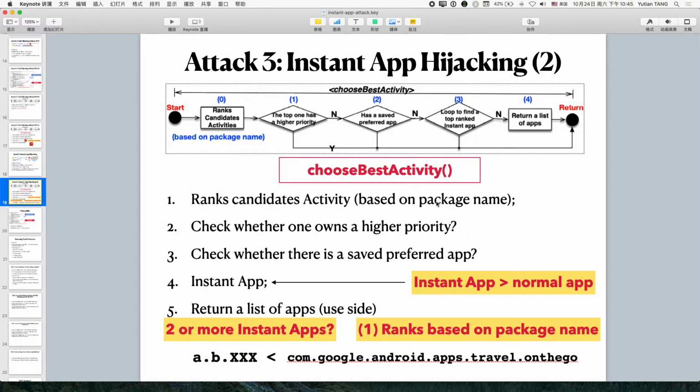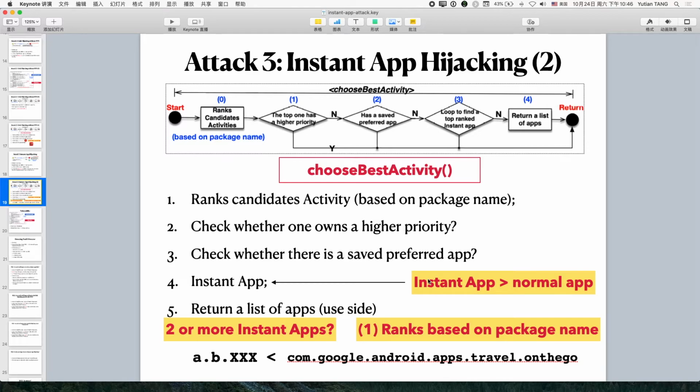So recall the TrueSpec activity. Now we have two instant apps. From step one, we can see that all these packages are ranked by the package name. That means if we have a smaller package name, we can rank higher. For two instant apps, their priority is the same, right?